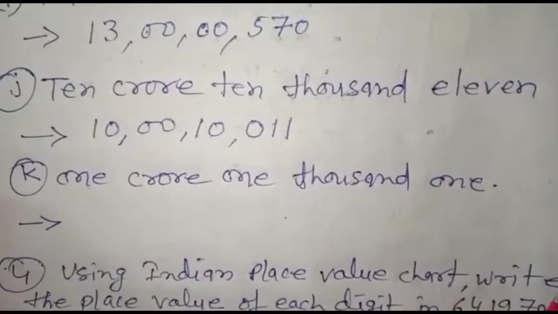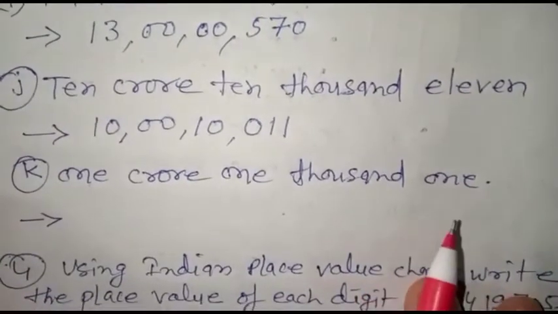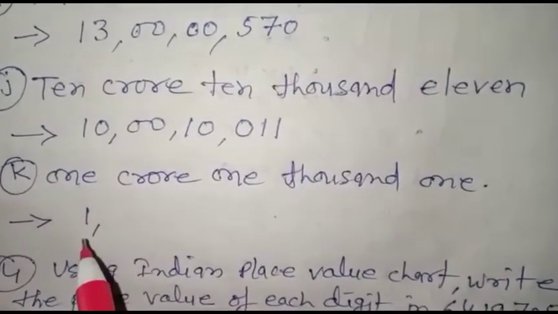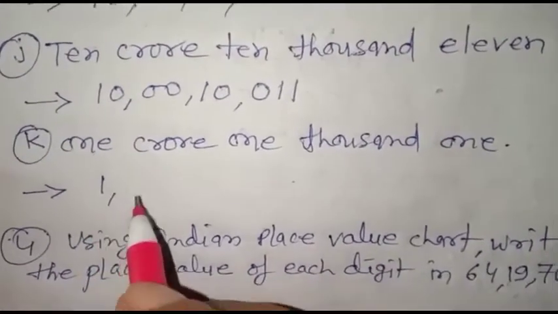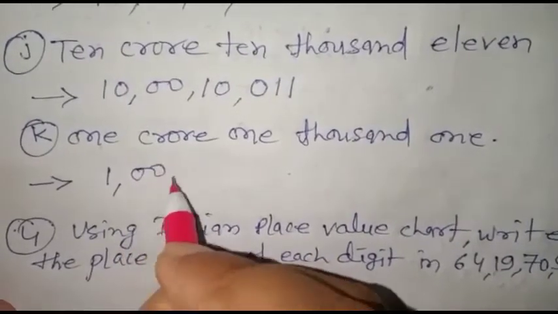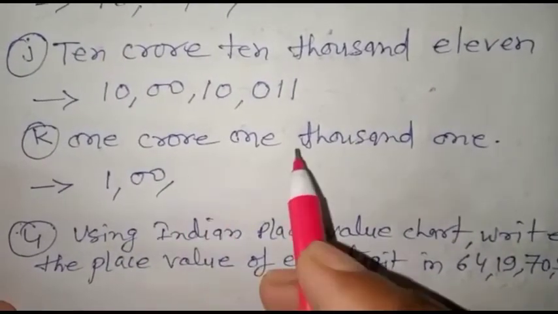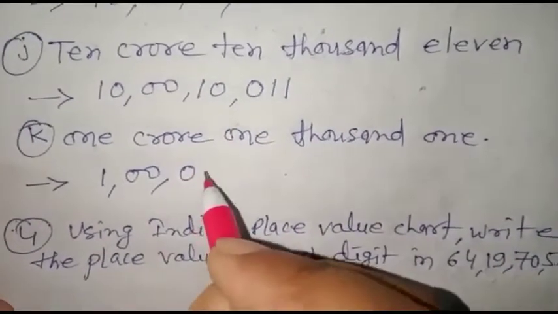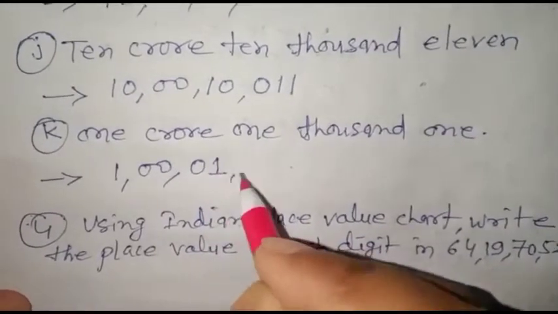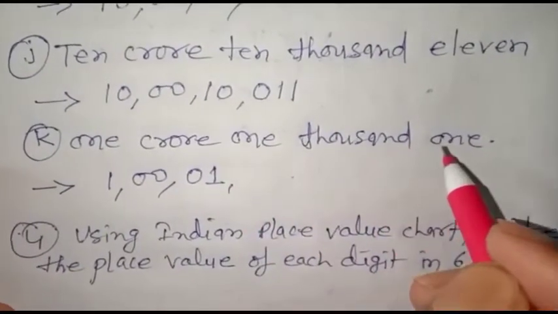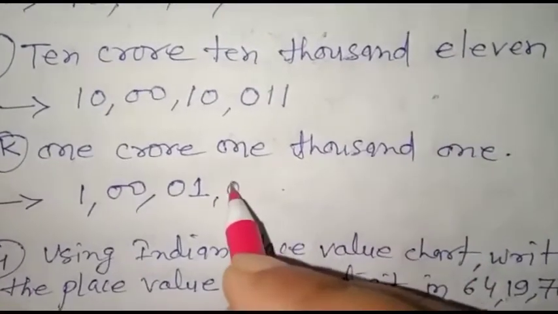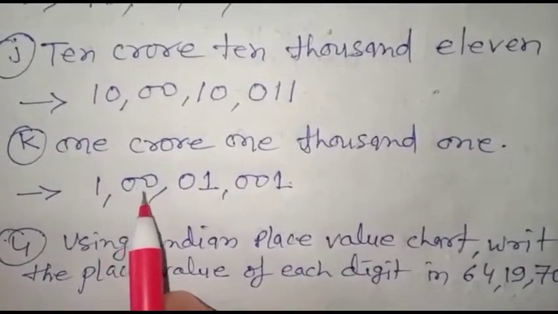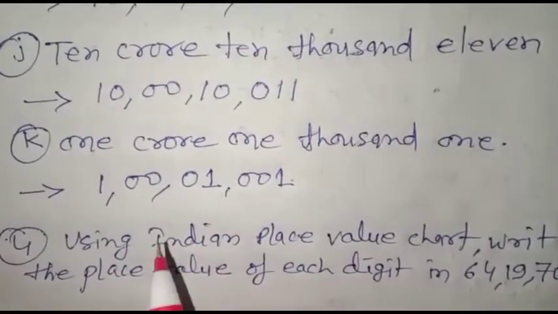Now K number, see: 1 crore 1,001. 1 is in the crore period, so we marked 1 in the crore place. Nothing in the lakh place, so we will put 0. And in the 1,000 place only 1 is given, so in the 10,000 place we will put 0, and in the 1,000 place we will put 1. And in the ones place only 1 is given, so we will put 00 and 1. So we will write the numeral like this. Now come to the next question.